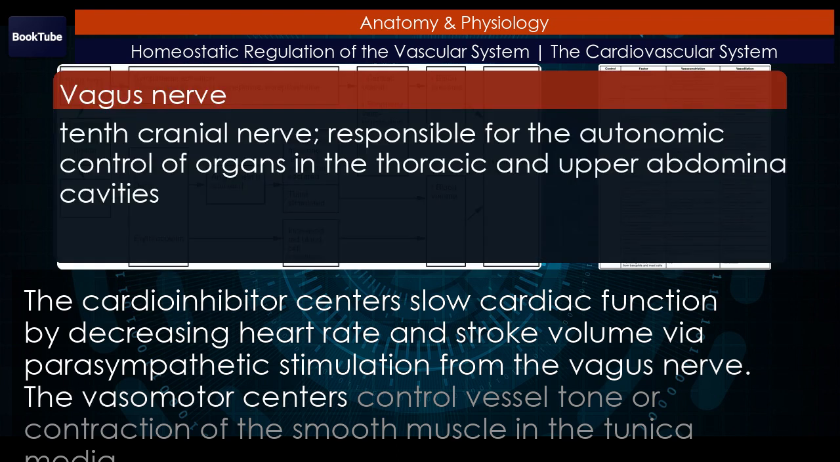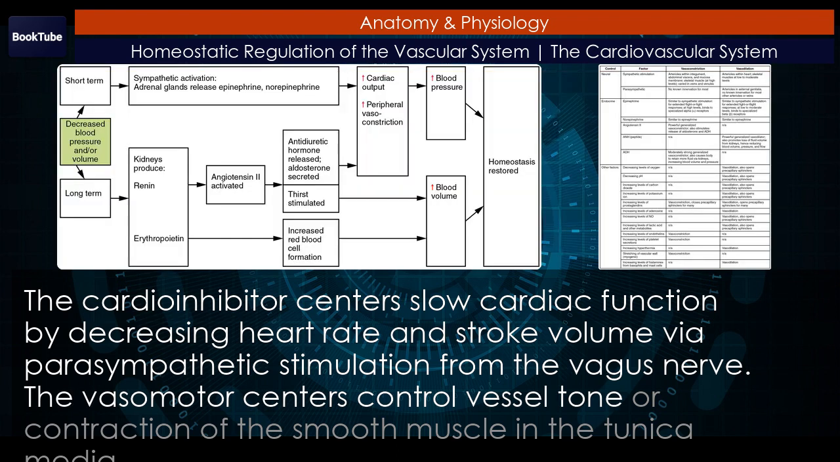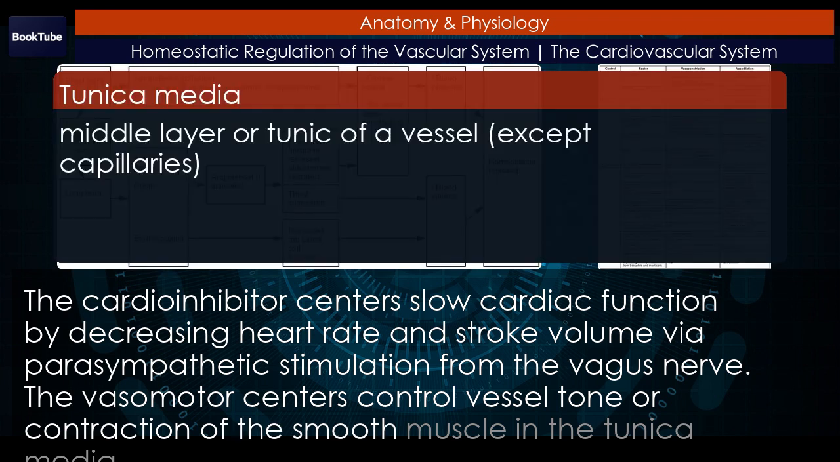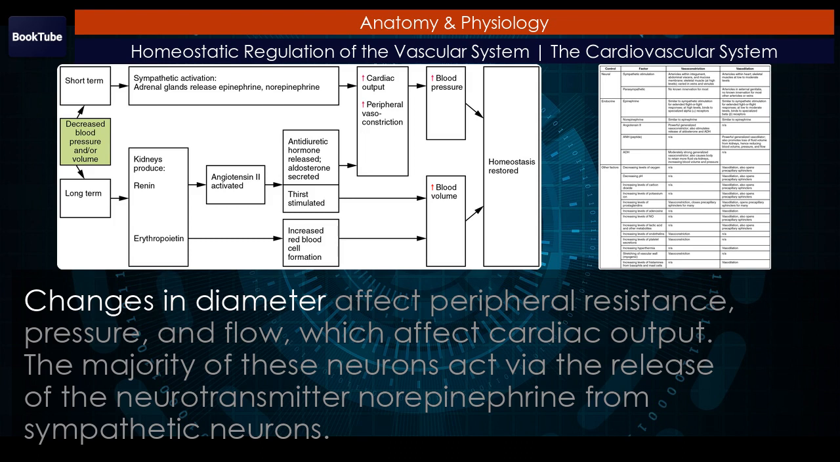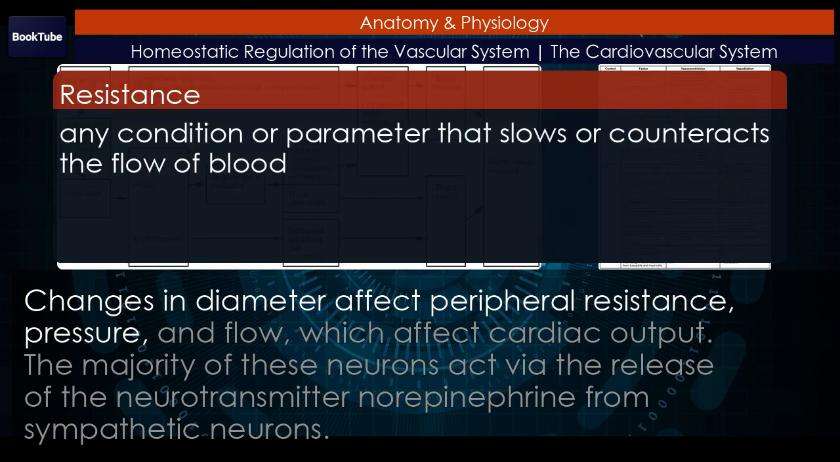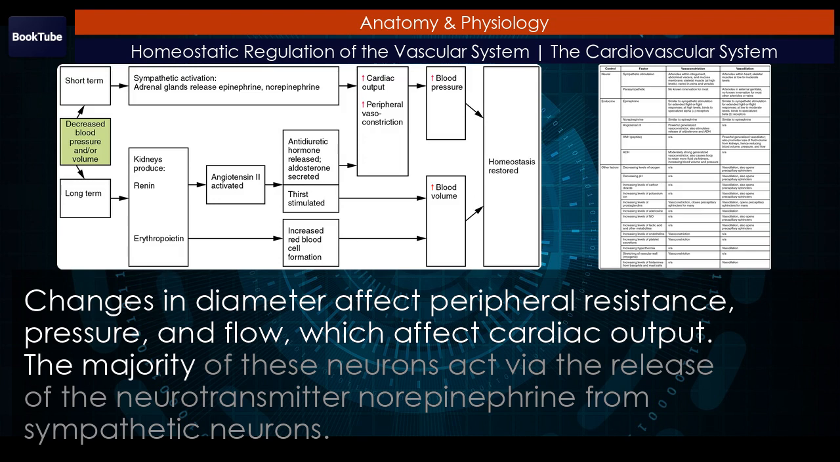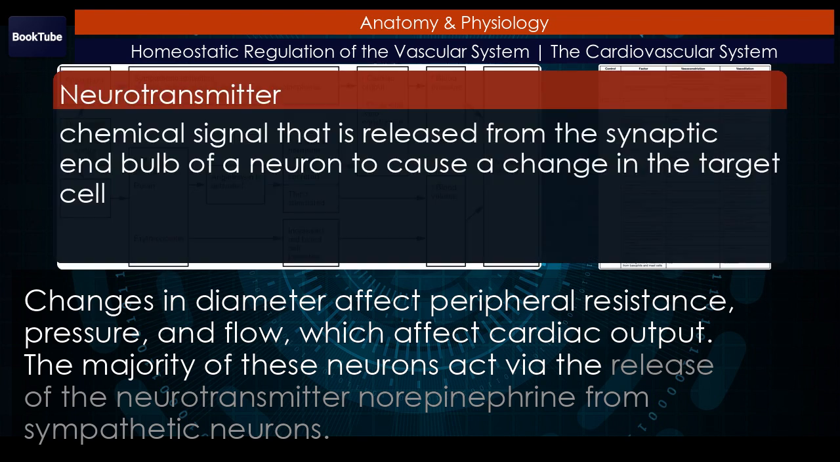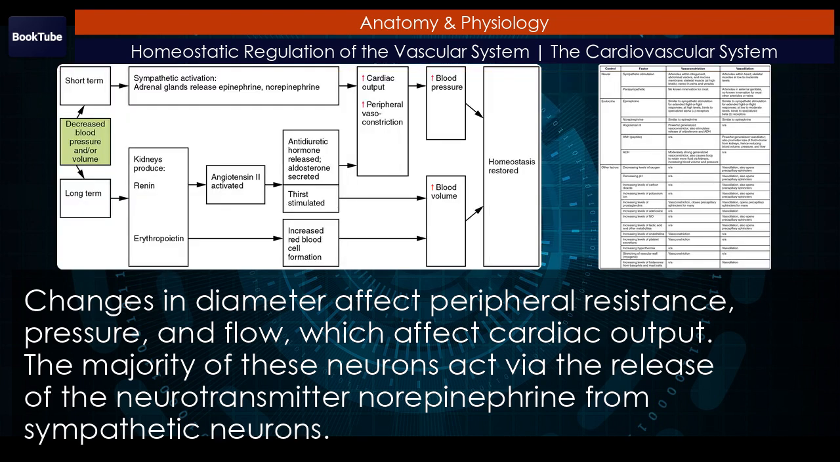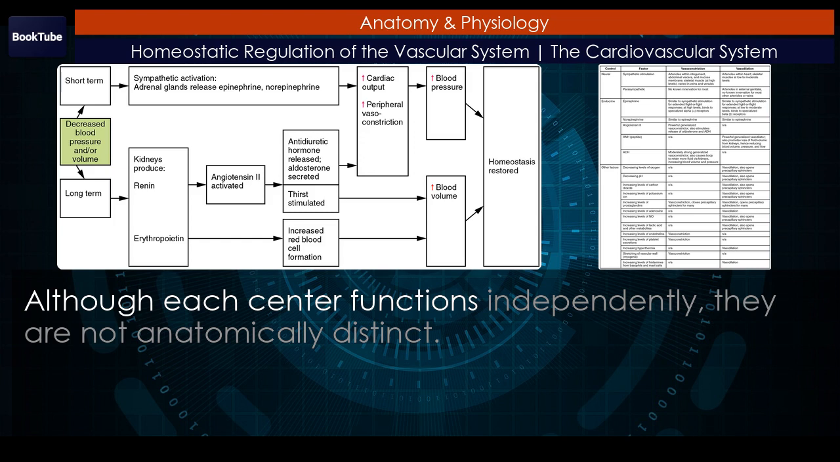The vasomotor centers control vessel tone or contraction of the smooth muscle in the tunica media. Changes in diameter affect peripheral resistance, pressure, and flow, which affect cardiac output. The majority of these neurons act via the release of the neurotransmitter norepinephrine from sympathetic neurons. Although each center functions independently, they are not anatomically distinct.